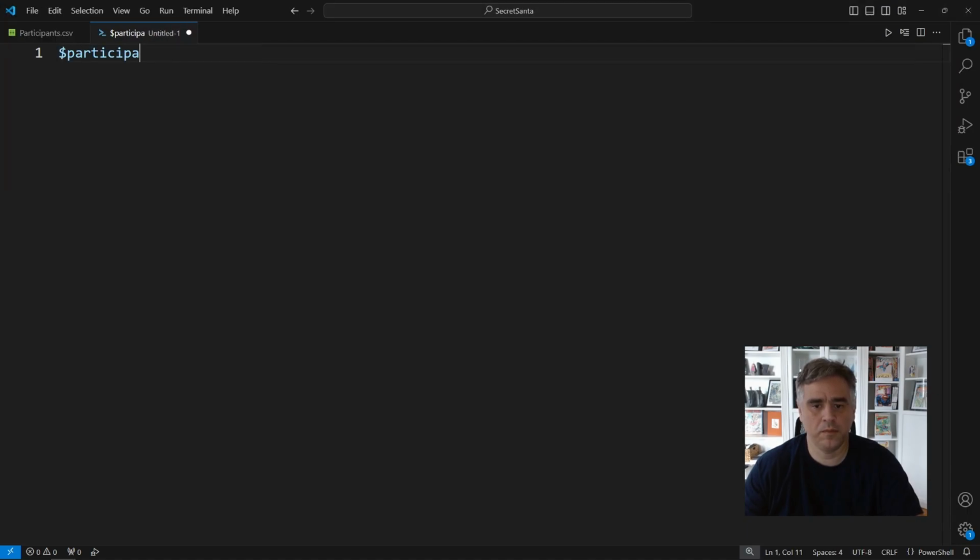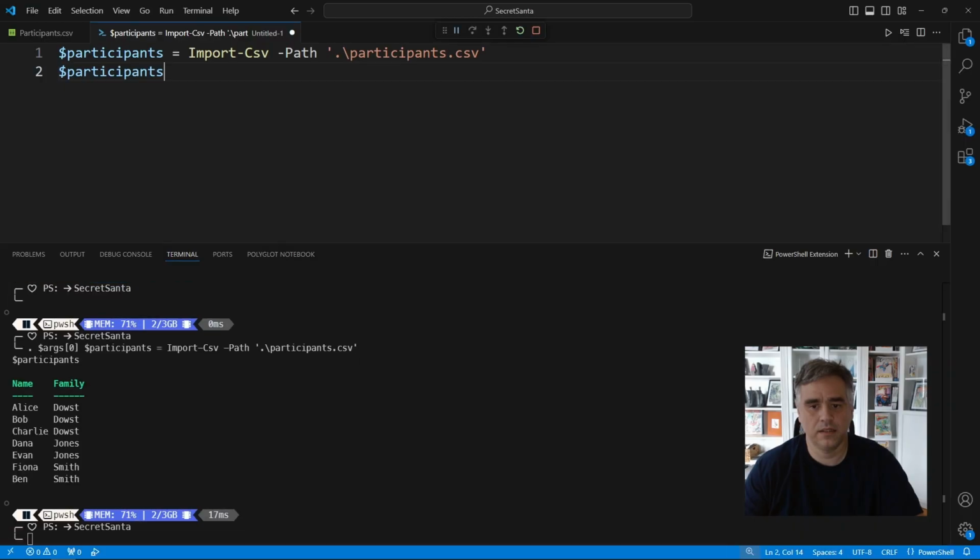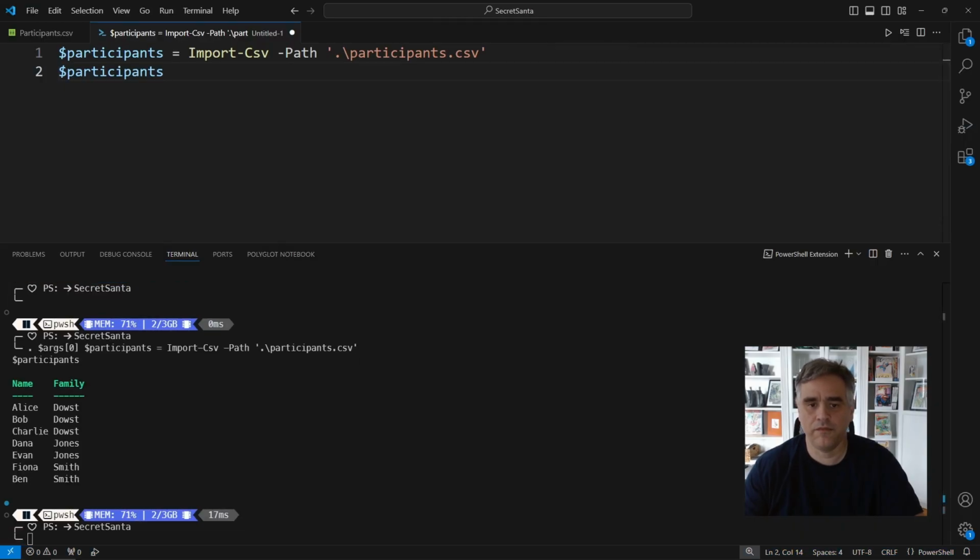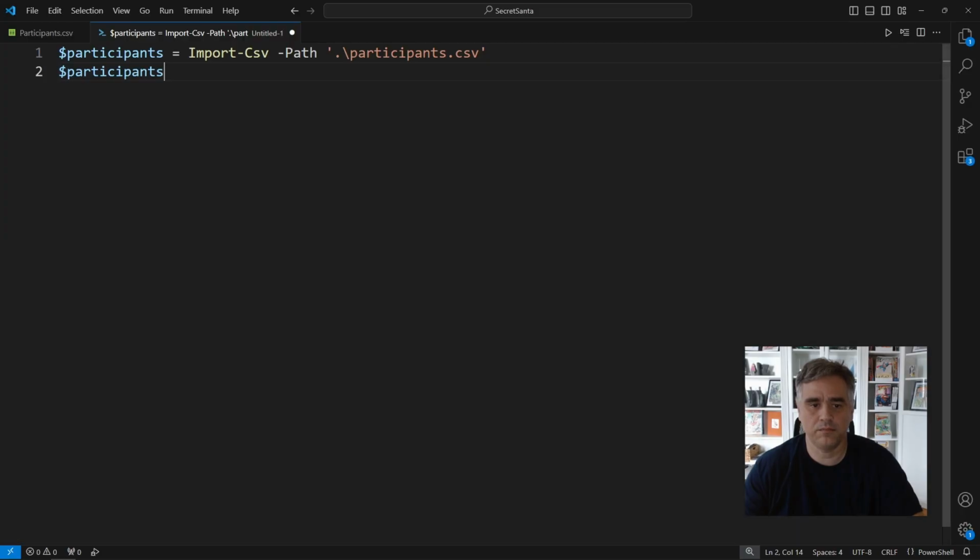Now, we'll start at the very beginning, importing our list of participants. Import-Csv pulls in participants and turns each row into a PowerShell object with properties like name and family. If I dump participants to the screen here, we can have a simple sanity check of the data before we do anything clever with it. If this part is wrong, everything downstream is just festive nonsense.